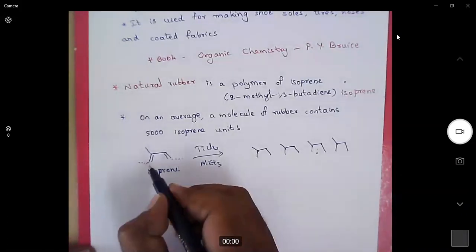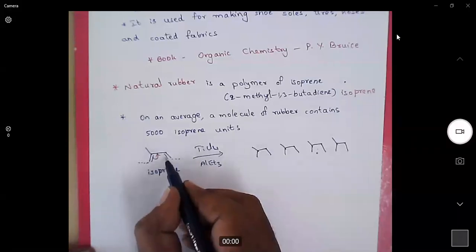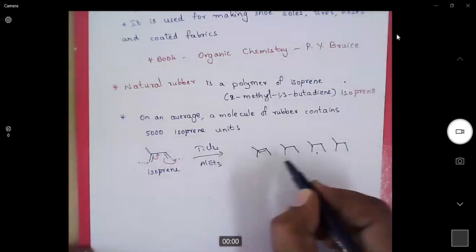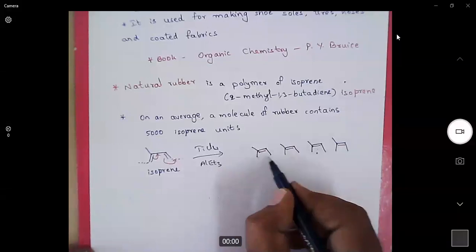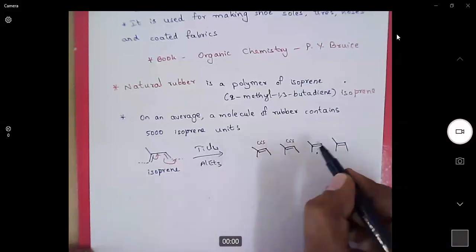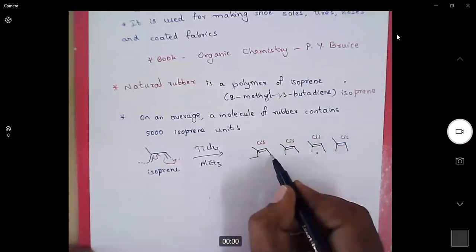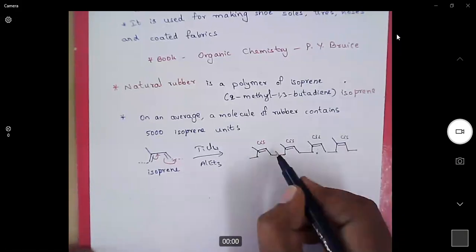this side. Out of the two double bonds, one double bond is polarized and the other double bond is used for bond making. So we have a double bond here, and look at the configuration of the double bond. All double bonds are in cis configuration, and there is a bonding between two monomers. Look at the monomer.